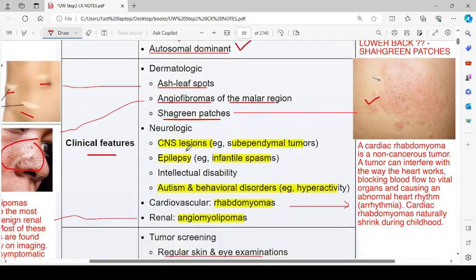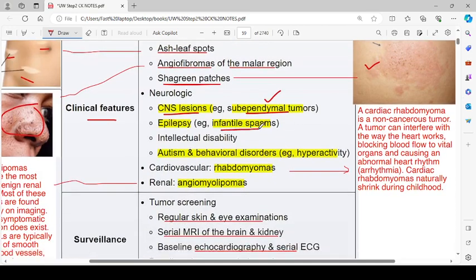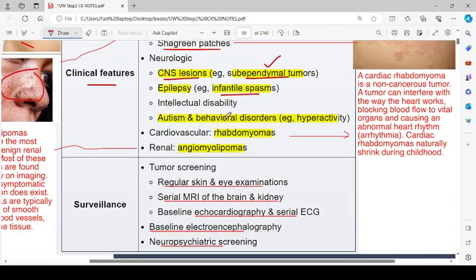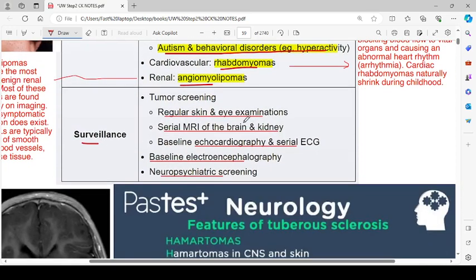The neurological manifestations include CNS lesions like subependymal tumors, epilepsy, for example infantile spasms, intellectual disability, autism and behavioral disorders, for example hyperactivity, cardiac rhabdomyomas, and renal angiomyolipomas. Surveillance, tumor screening: regular skin and eye examination, serial MRI of the brain and kidney, baseline echocardiography and serial ECG, baseline electroencephalography and neuropsychiatric screening.